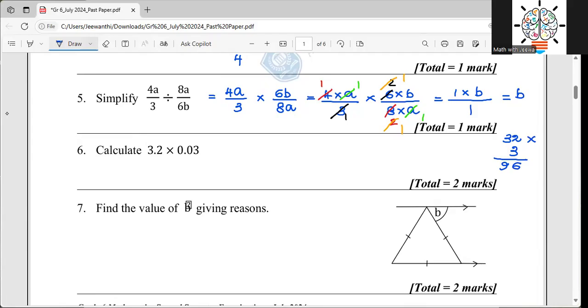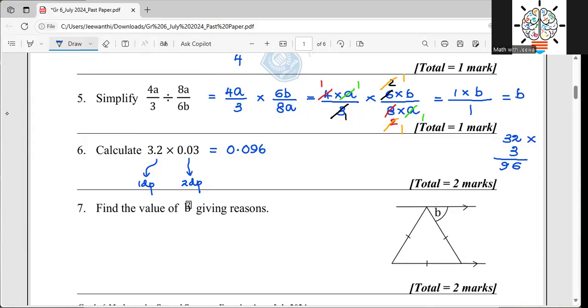Okay. And you can see here that we have one decimal place, right? And here, how many decimal places do we have? Two decimal places. So definitely in my answer, there should be three decimal places. How am I going to keep three decimal places in the answer 96? So it will be 0.096. What I did first, I just multiplied 32 by 3. Then it gives me the answer 3 times 2, 6 and 3 times 3, 9, 96.